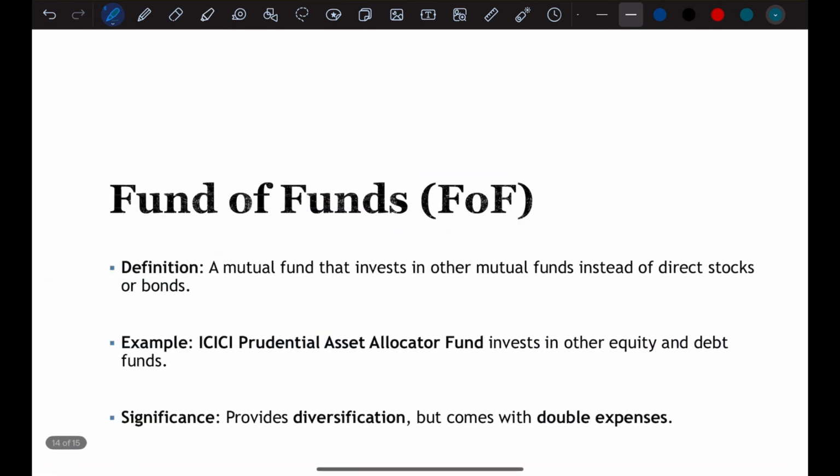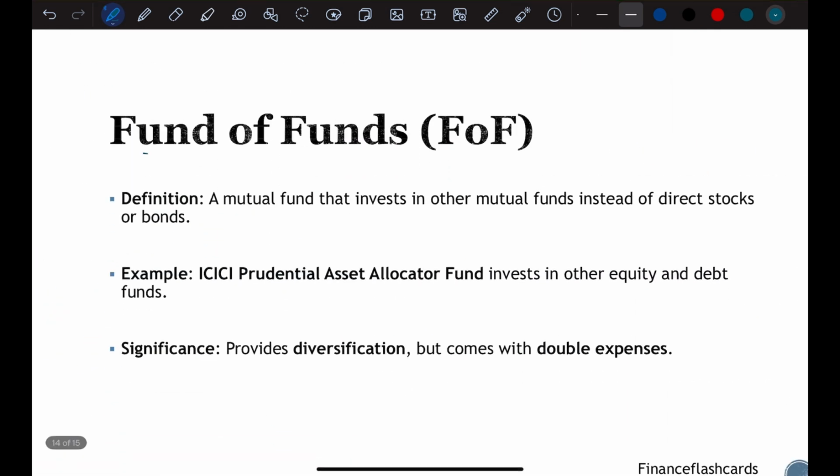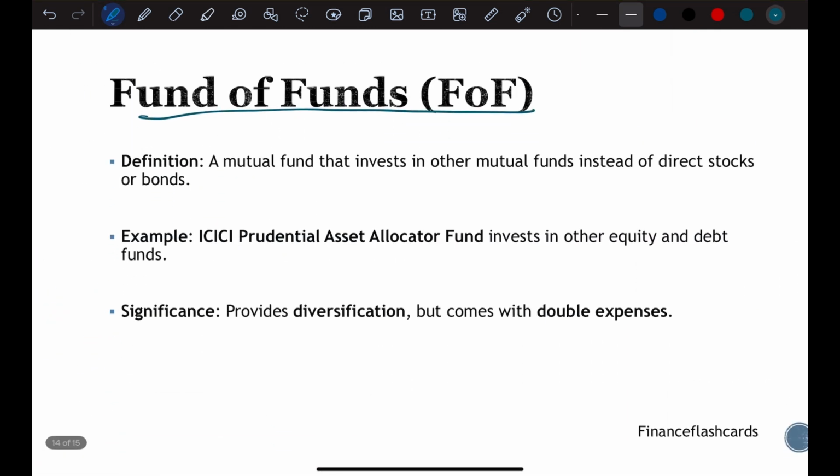And our final word is fund of funds, FOF. Fund of funds are mutual funds that invest in other mutual funds instead of direct stocks or bonds. Let's say a portfolio manager made a scheme which invests in different mutual funds.